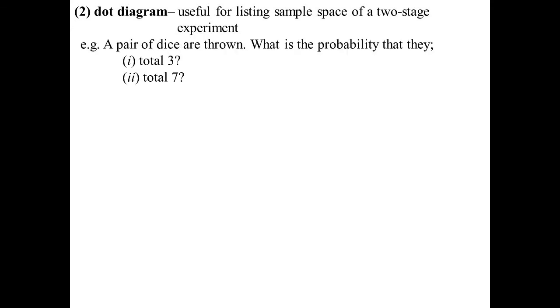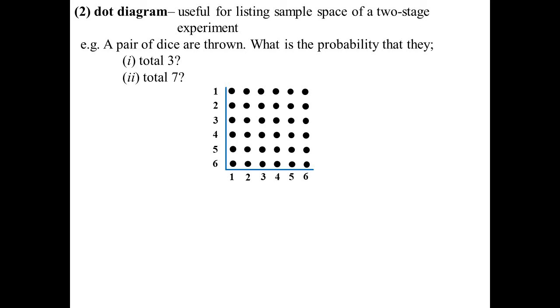Another way of coming up with a sample space is what we call a dot diagram. So a pair of dice are thrown. I'm using that example again, but this time I'm talking about regular dice, 1 to 6. What's the probability that they total 3, or total 7? Well, a dot diagram is very similar to just writing out the sample space, but instead of physically writing it all down, I create a grid and put dots at every possibility.